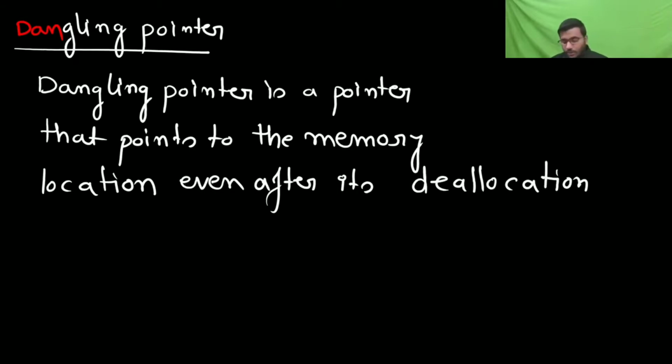So you have deallocated that, and even if you are going to point to that location, then it is going to be a dangling pointer. So dangling pointer is a pointer that points to the memory location even after its deallocation.